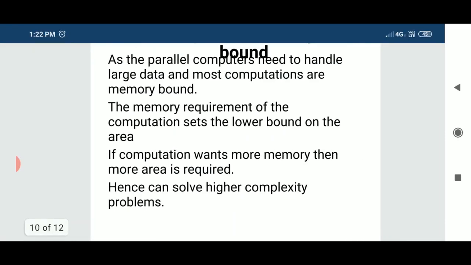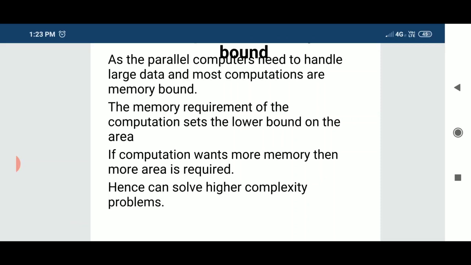The first bound we call the memory bound. The memory is bound to chip area. As you know, parallel computation needs to handle a lot of data.